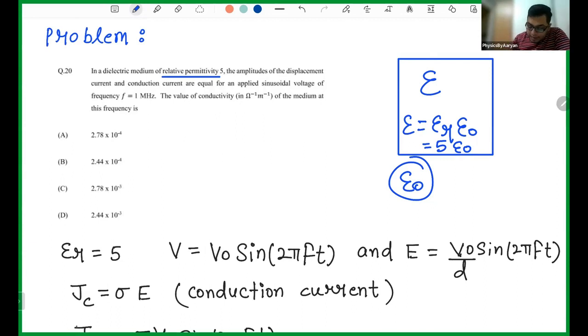So basically they are saying the amplitude of the displacement current and the amplitude of the conduction current are the same. It means the currents are produced because of two things. One is the current coming because of the flow of charge, and the other is the current coming because of the change of electric field with time. These are the same. So the displacement current and conduction current are the same.